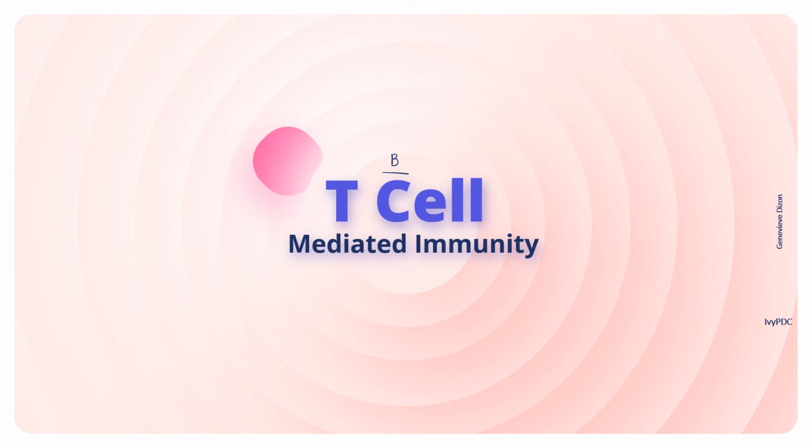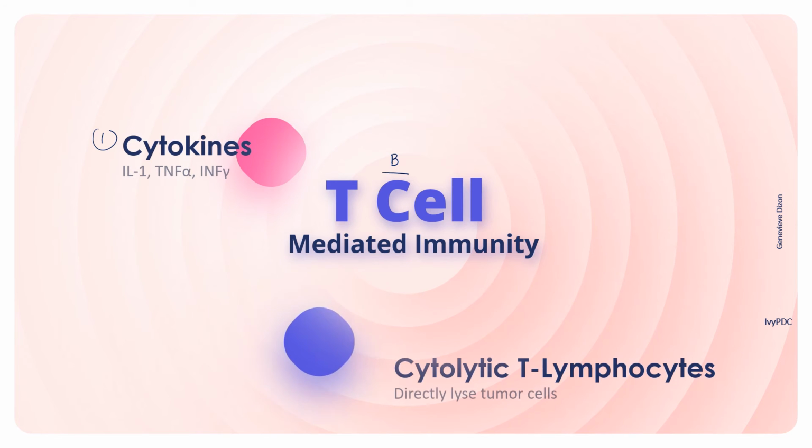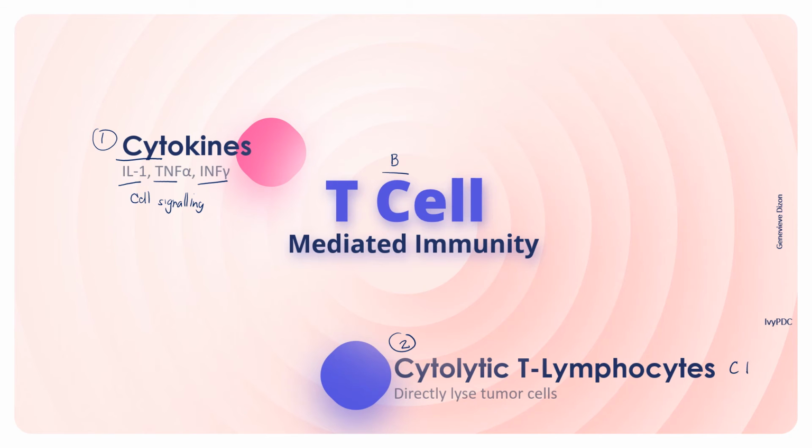And under here we have the cytokines and the involvement of the cytolytic T lymphocytes. Cytokines are small proteins that are important in cell signaling. Examples of these cytokines important in tumor immunology would be the interleukin, tumor necrosis factor, and the interferon gamma. Cytolytic T lymphocytes or cytotoxic T lymphocytes, abbreviated as CTLs, provide an effective anti-tumor immunity by directly lysing the tumor cells.